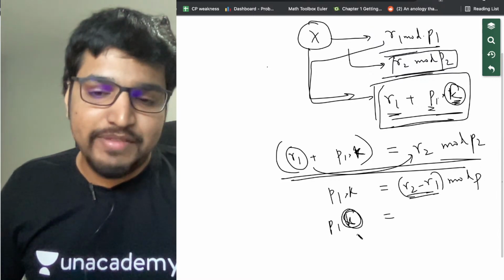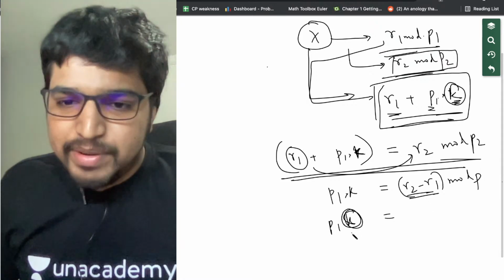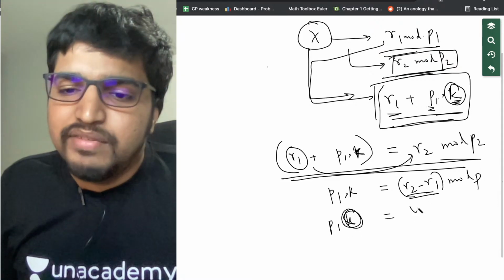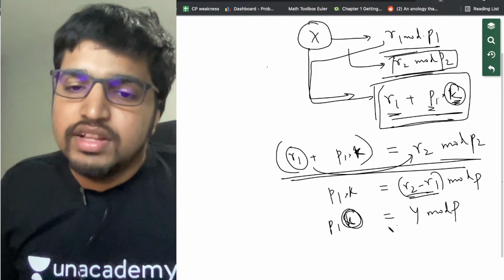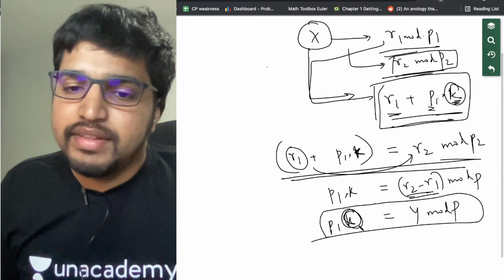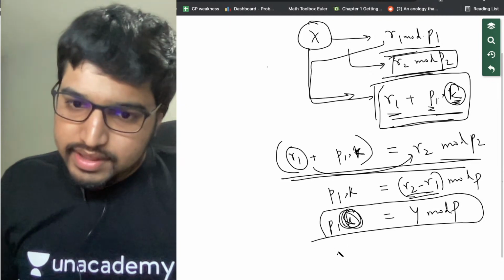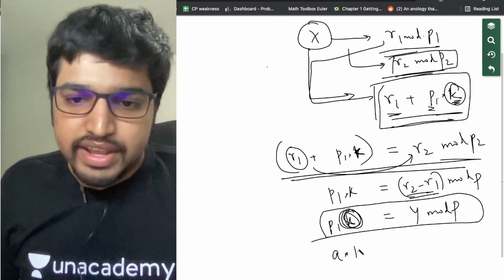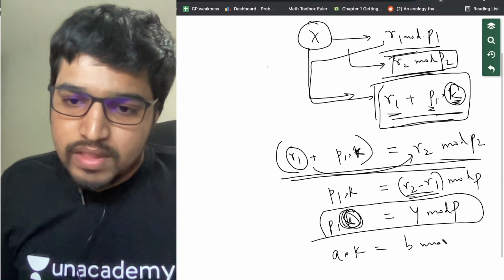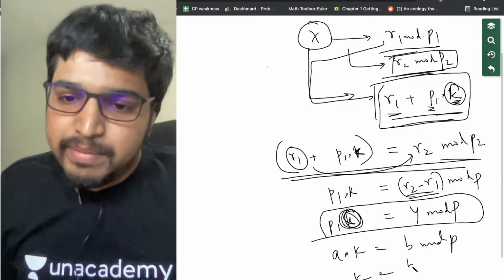Like we discussed in a previous video, this is basically p1 into k is equal to some y mod p. From this, how do we calculate k? Say we had the equation a into k is equal to b mod p. Then k is equal to b by a mod p.